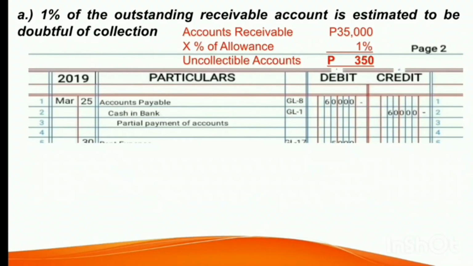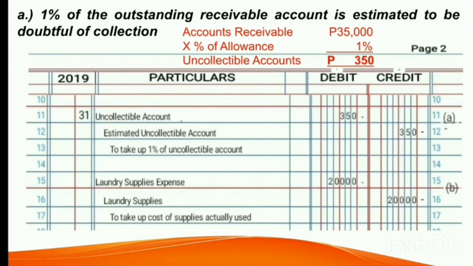So we're going to use page number 2 of our general journal of Davao Laundry Services, and then we're going to put the date. We have 31. And then for our adjusting entry, we have debit uncollectible accounts 350, and then credit to estimated uncollectible accounts 350. This is to take up 1% of uncollectible account. Take note that we have this letter A written on the right side beside the adjusting entry. So this is an indication that this is our first adjusting entry.